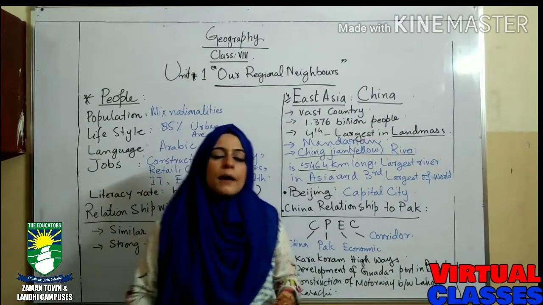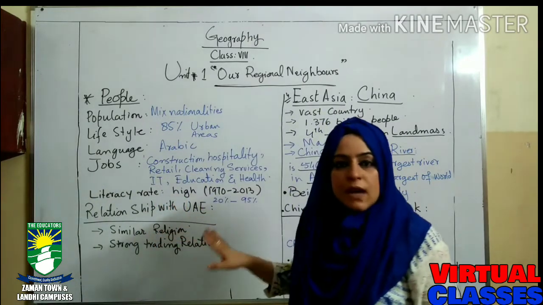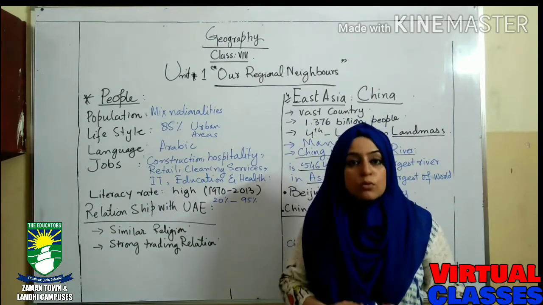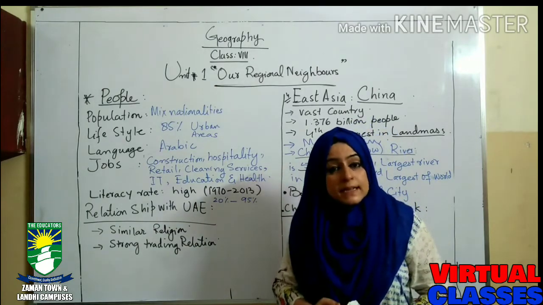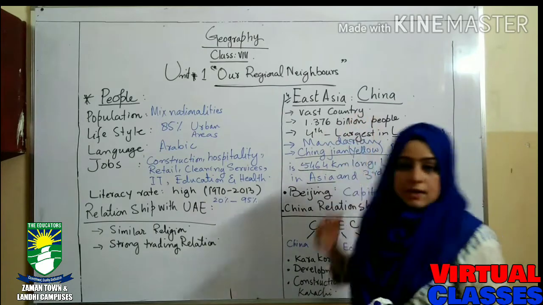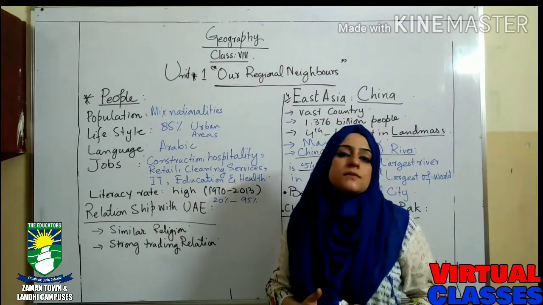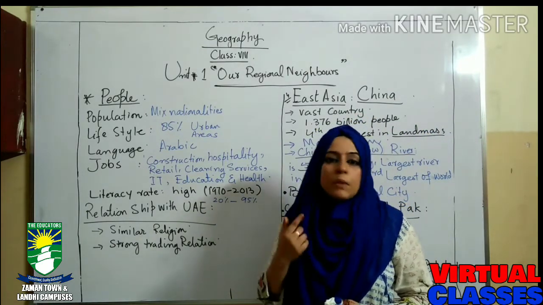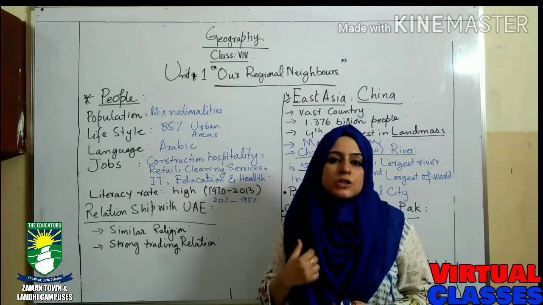Is that clear? I hope you have got everything we have learned today regarding two neighboring regions, the Middle East and East Asia. In these two regions we have discussed two countries. Number one was the UAE and the second is China.